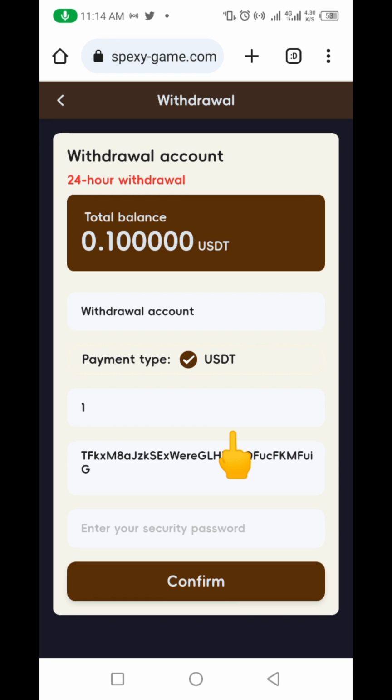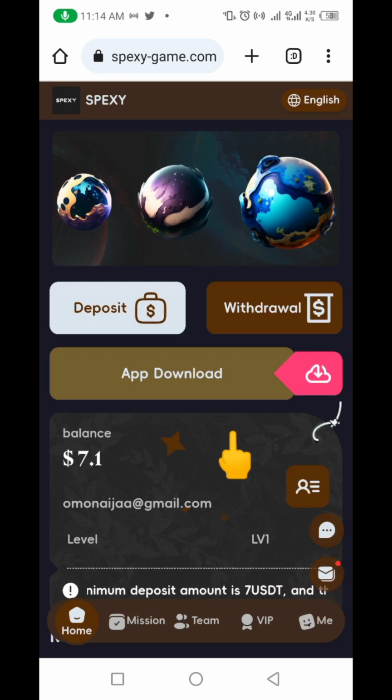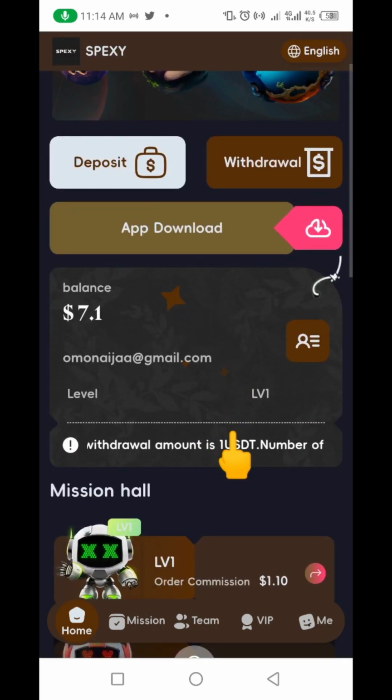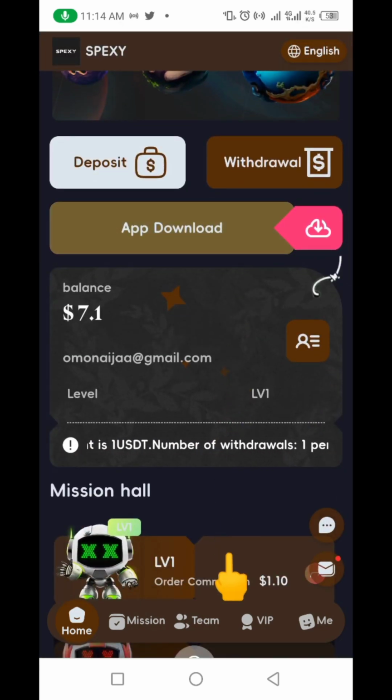So the next thing is this. I'm just going to get the funds in my Binance account. So that's how simple and easy it is for you to actually make quick funds from this project. Okay, now if you want to make more money, you can decide to invite your friends, your relatives, your business associates into this project and make more money.